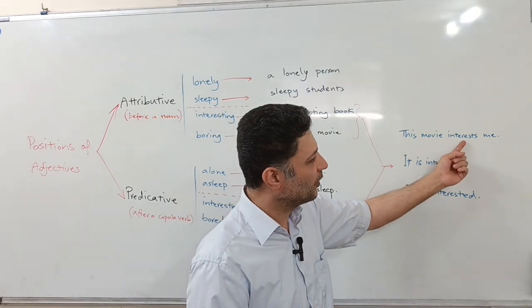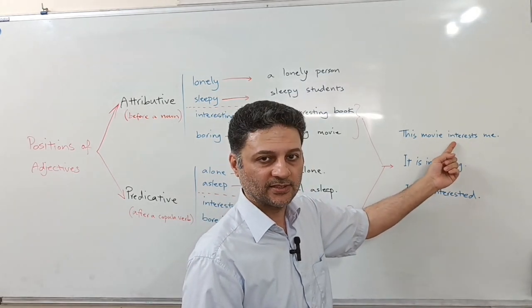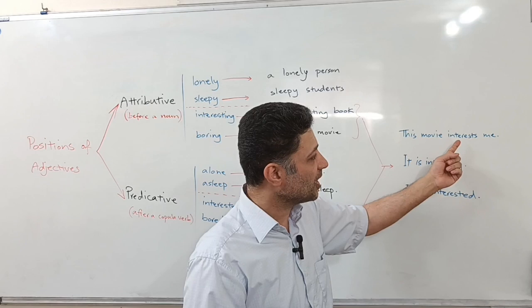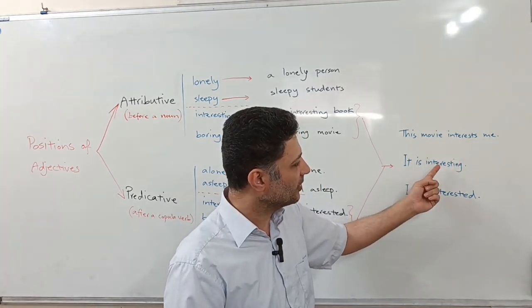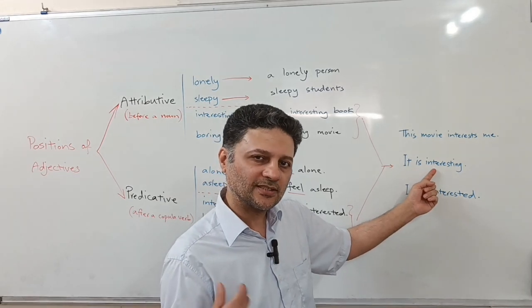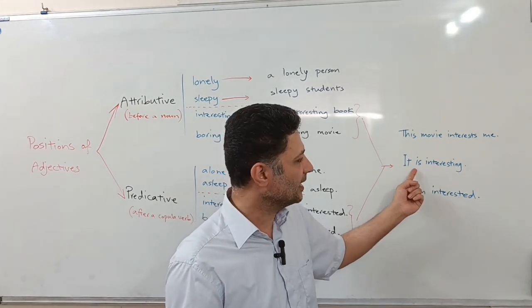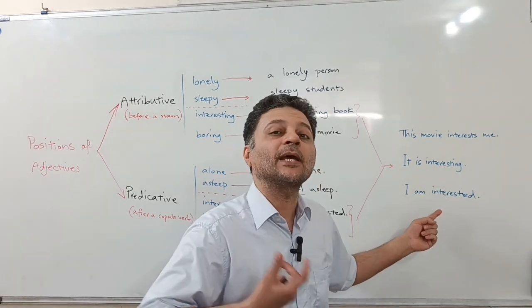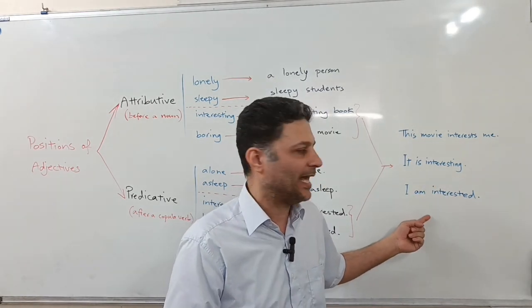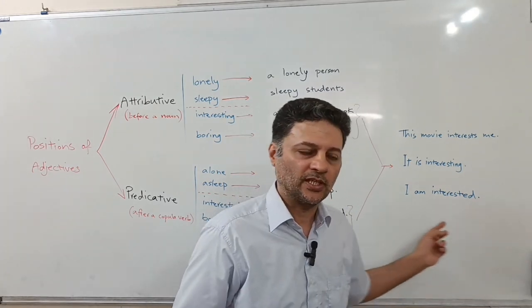Well, I use the verb here. This is the verb, interest. But I can change this verb into adjectives. How? Either in the attributive sense, like this movie is interesting for me or to me, or in the predicative sense, I am interested in that movie, right? I am interested in it, if you want to continue it.